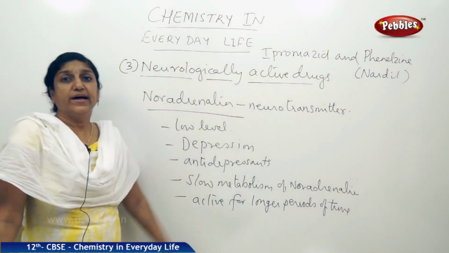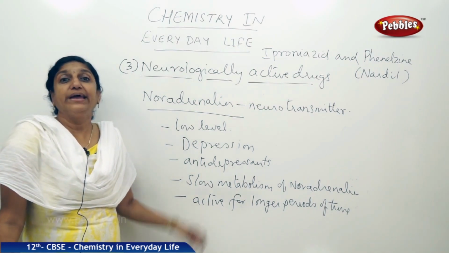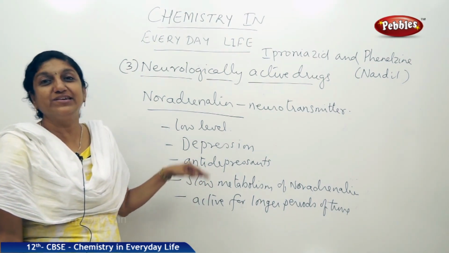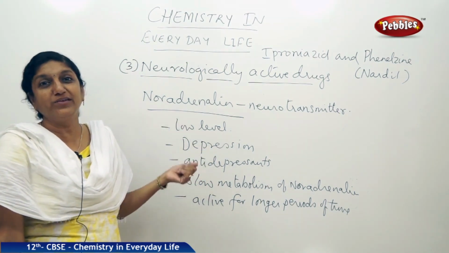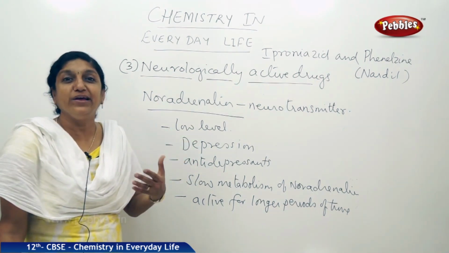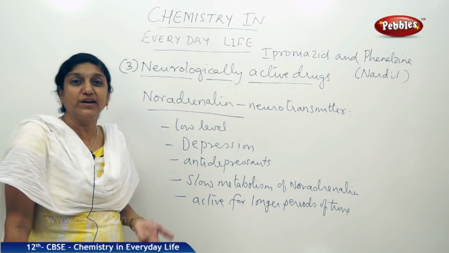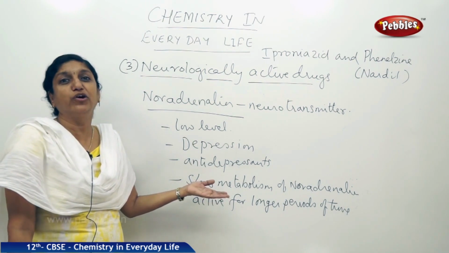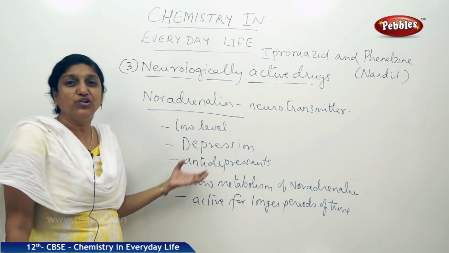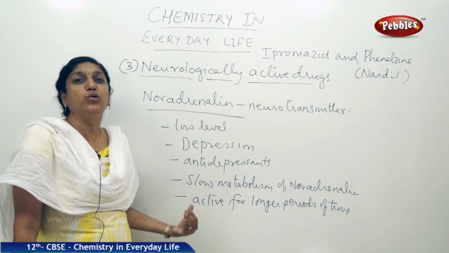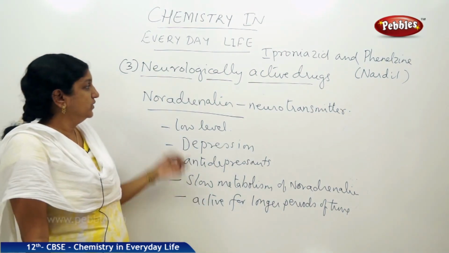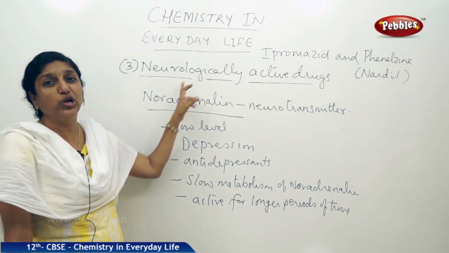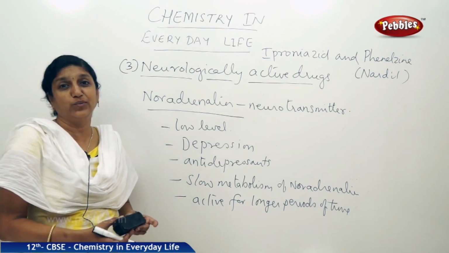So those two drugs are antidepressant drugs which inhibit the catalytic action of enzymes which degrade noradrenaline, due to which noradrenaline is metabolized slowly and remains active with the receptors for a longer period of time, producing a sense of well-being for the person, and this condition of depression is counteracted by these particular drugs. So this is the therapeutic action of one of the types of neurologically active drugs, that are the tranquilizers.